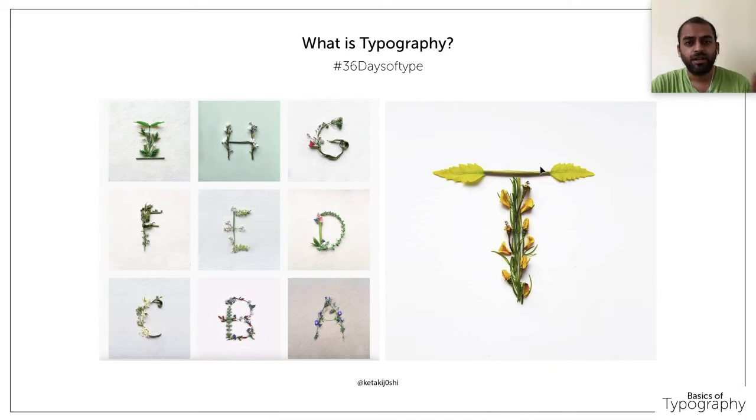The rough idea about 36 Days of Type is that you will be asked to create the letters A to Z, and also 0 to 9. So the 36 characters, 26 letters and 10 numbers, you have to create in a different format. You have to use your typography skills and your creativity skills. Creativity plays a bigger part in that, but it still has to communicate that this is the letter, this is the word I have been indebted to. There are so many creative people out there who have tried so many things.